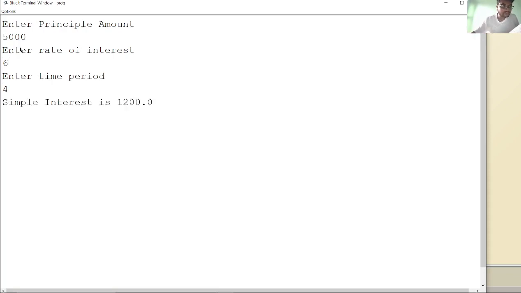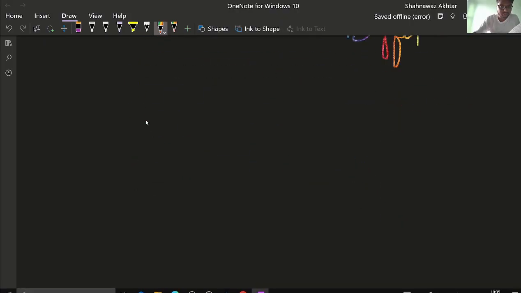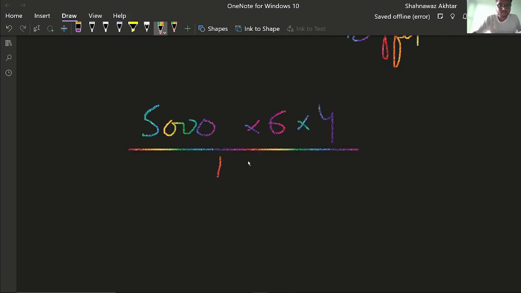So the simple interest will be 1200. P into R into T: how can we calculate it? P into R, that is 6, into T, that is 4, on 100. So this 1000 will be cancelled by this, then it is 300, and into 4 it is 1200.